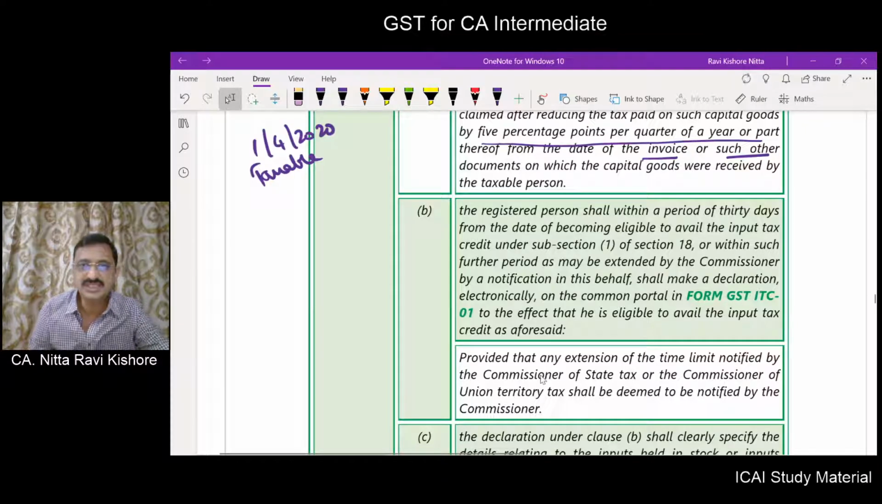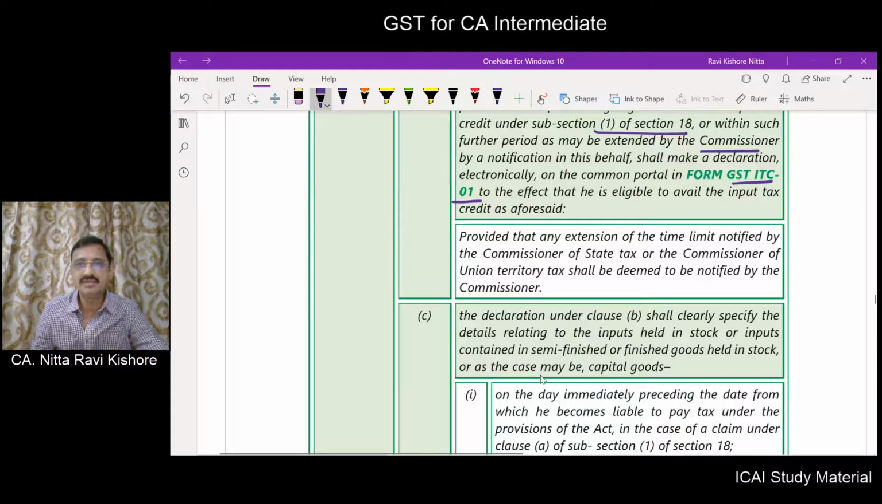The registered person shall within a period of 30 days from the date of becoming eligible to avail the input tax credit under 18(1), or such a further period as may be extended by the Commissioner, shall make a declaration in GST ITC-01. Extension of time limit can be made by the Commissioner of State Tax or Commissioner of the Union Territory, and it shall be deemed to be notified by the Commissioner.